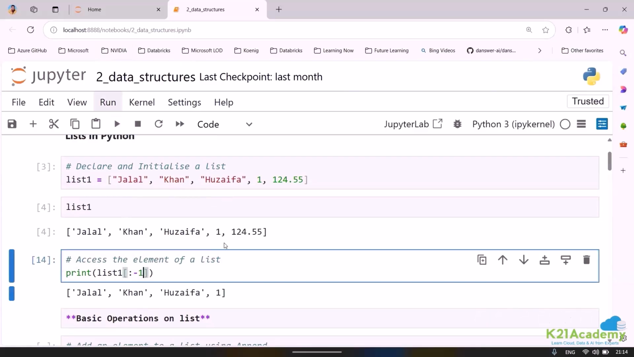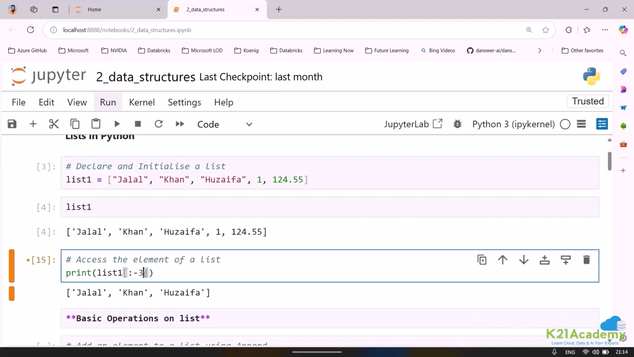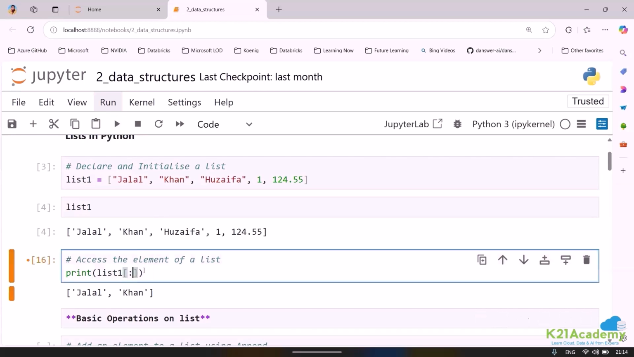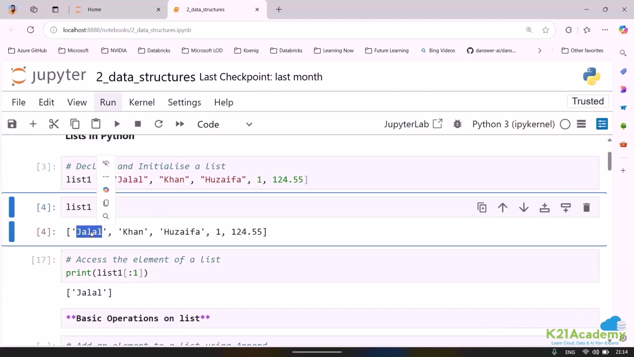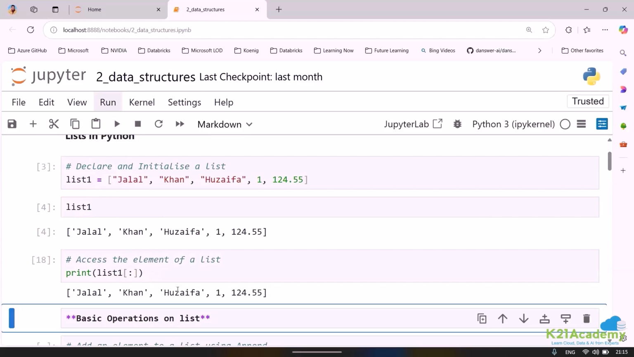Can you see? When I say minus 1, it will automatically extract the last one. If I say minus 2, that means it will only go to Huzaifa. If I say minus 3 at the last, then it will only go till Khan. If I say 1 at the last, I hope you are able to see, I'll only get this value. Just to keep it simple, if I remove everything again, here you can see I have got all the values.